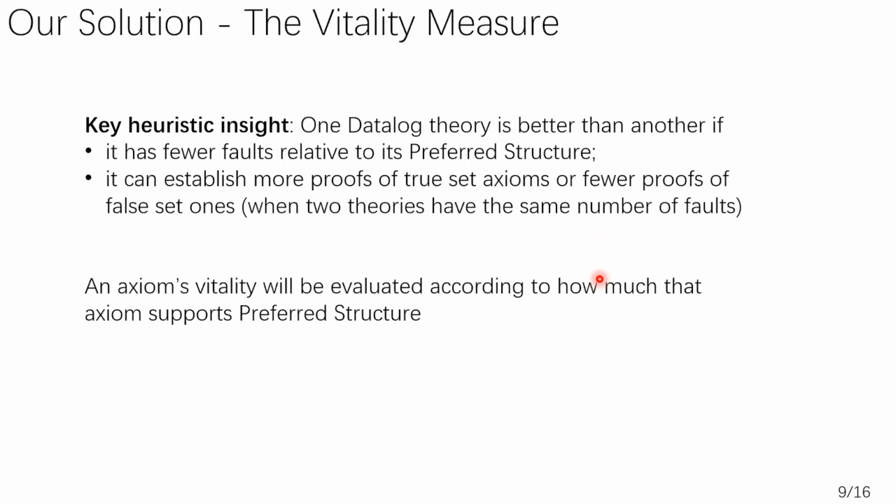So here is our solution. We propose a new measure to quantify the vitality of an axiom given the benchmark, or say the preferred structure. Our key insight is that a theory is better than another if it has fewer faults relative to its preferred structure. Or when two theories have the same number of faults, then the one that can establish more proofs for the true set axioms and fewer proofs for the false ones will be better. And then an axiom's vitality will be evaluated according to how much that axiom can support the preferred structure.